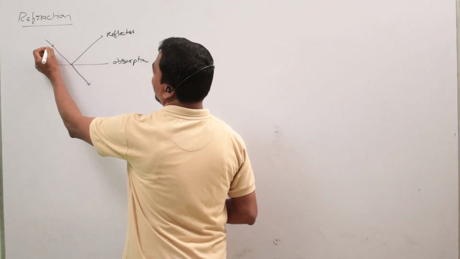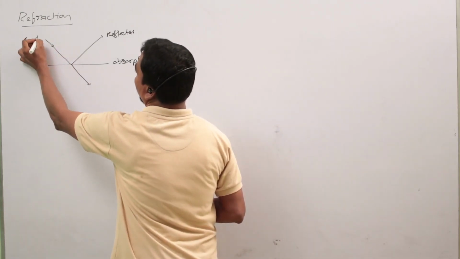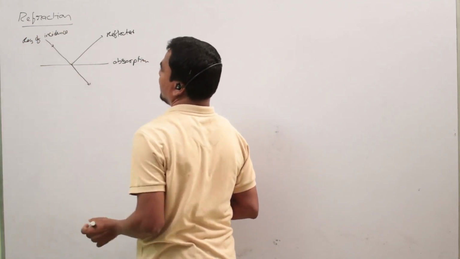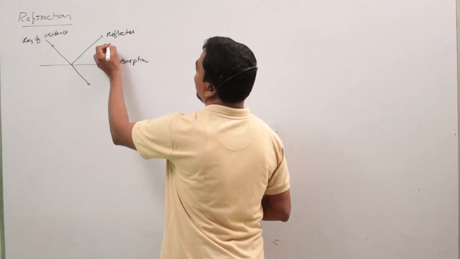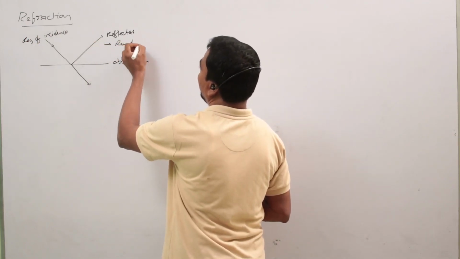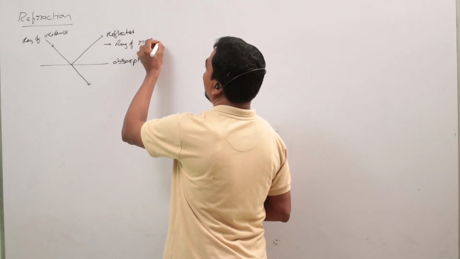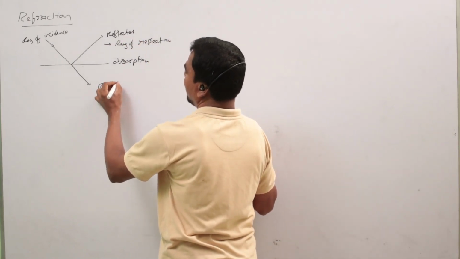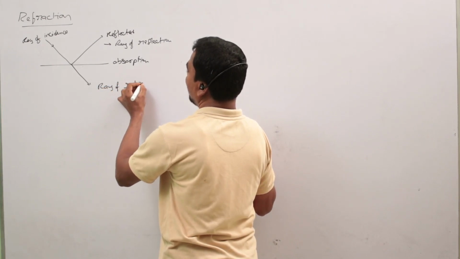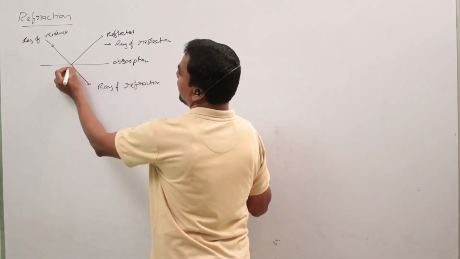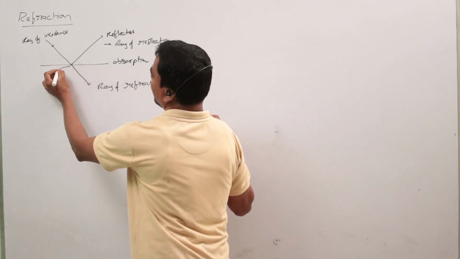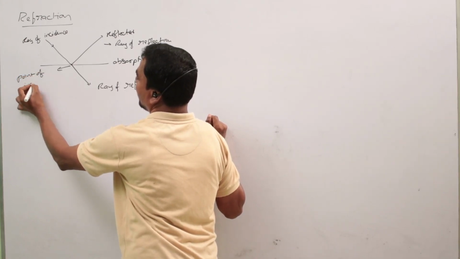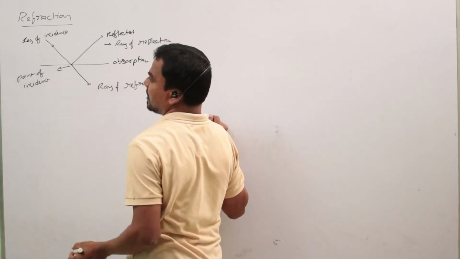So this is the ray of incidence. This is the ray of reflection. This is the ray of refraction. This is the point of incidence.